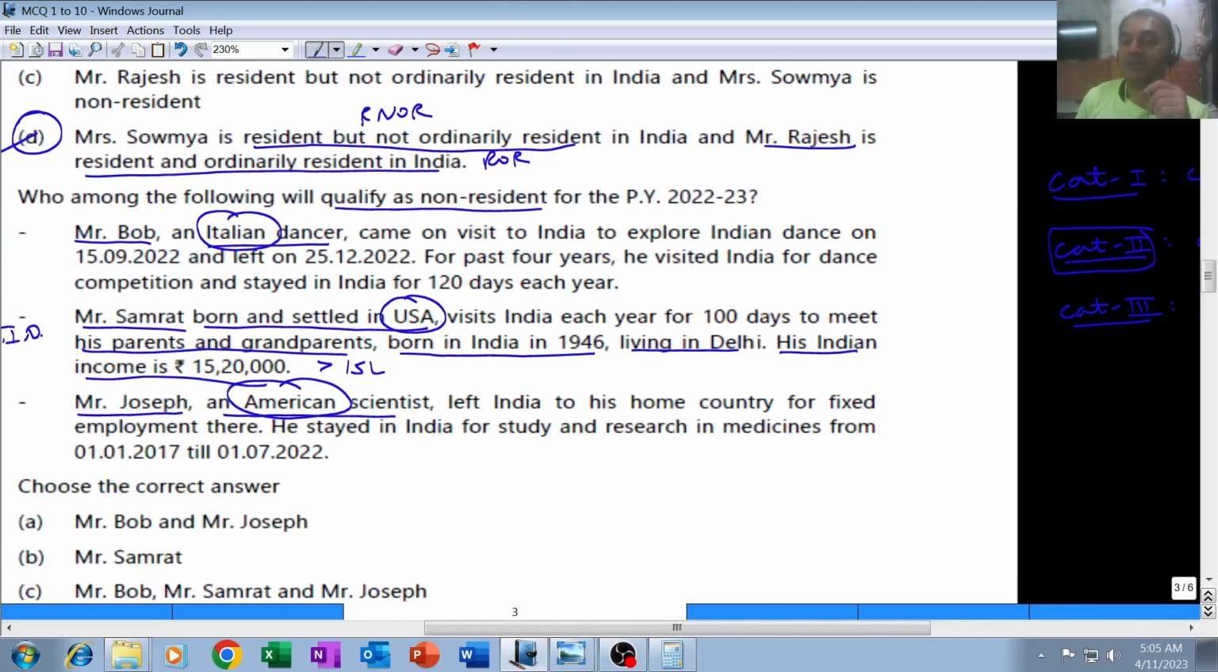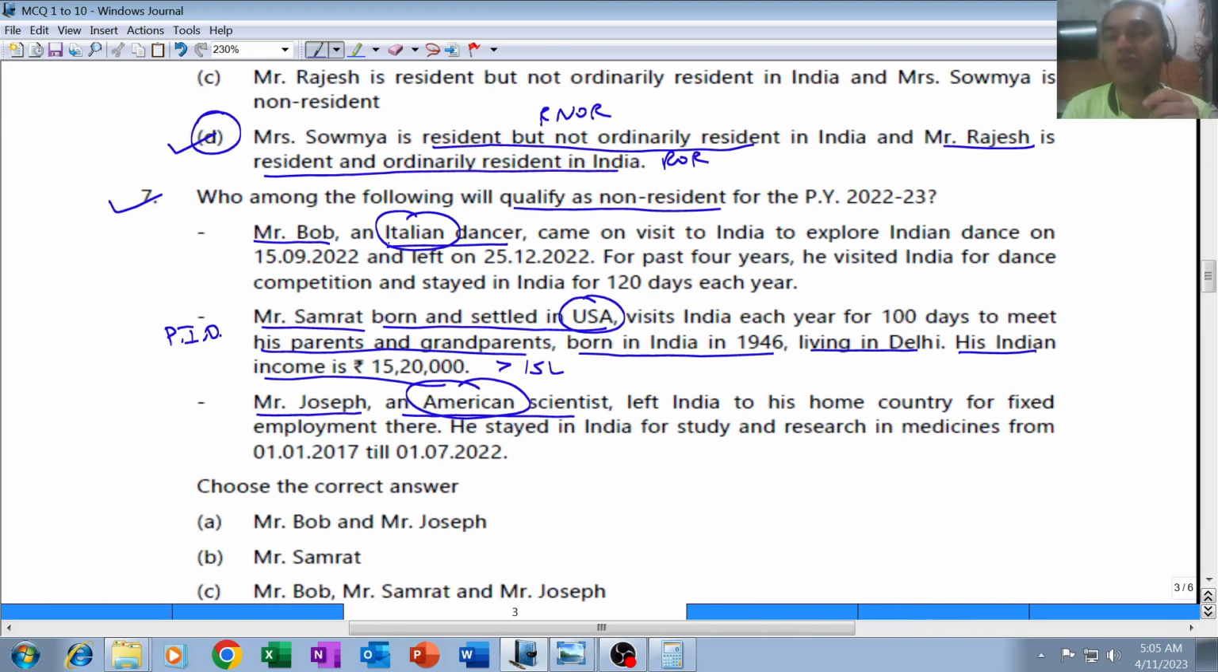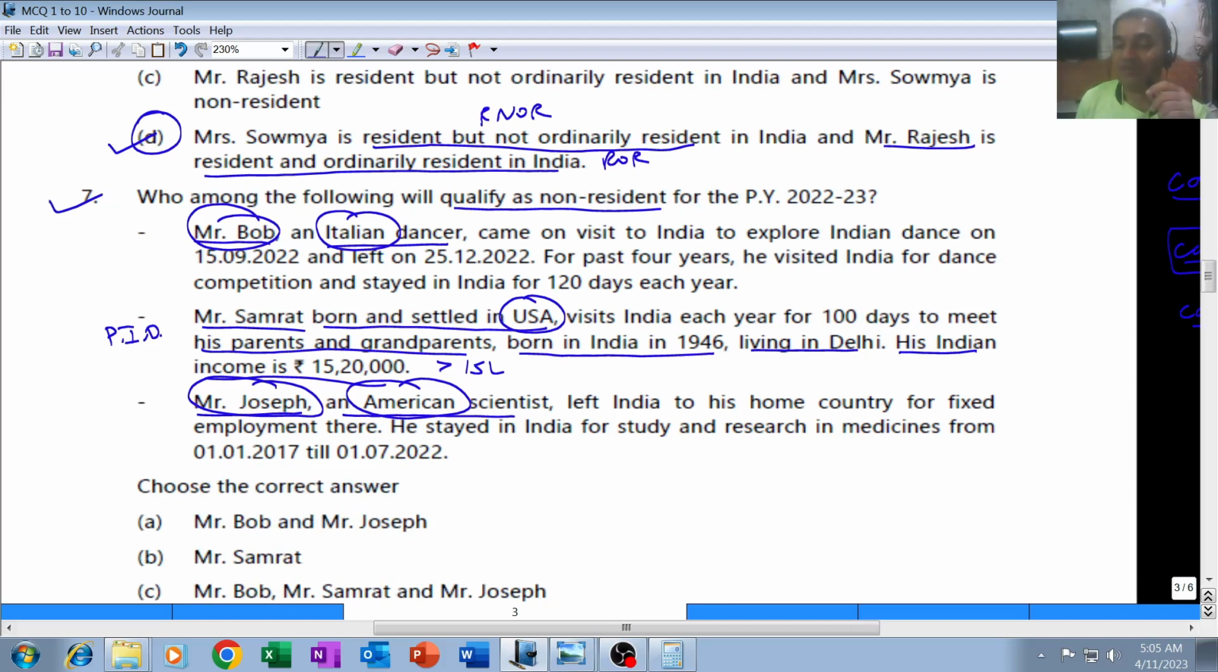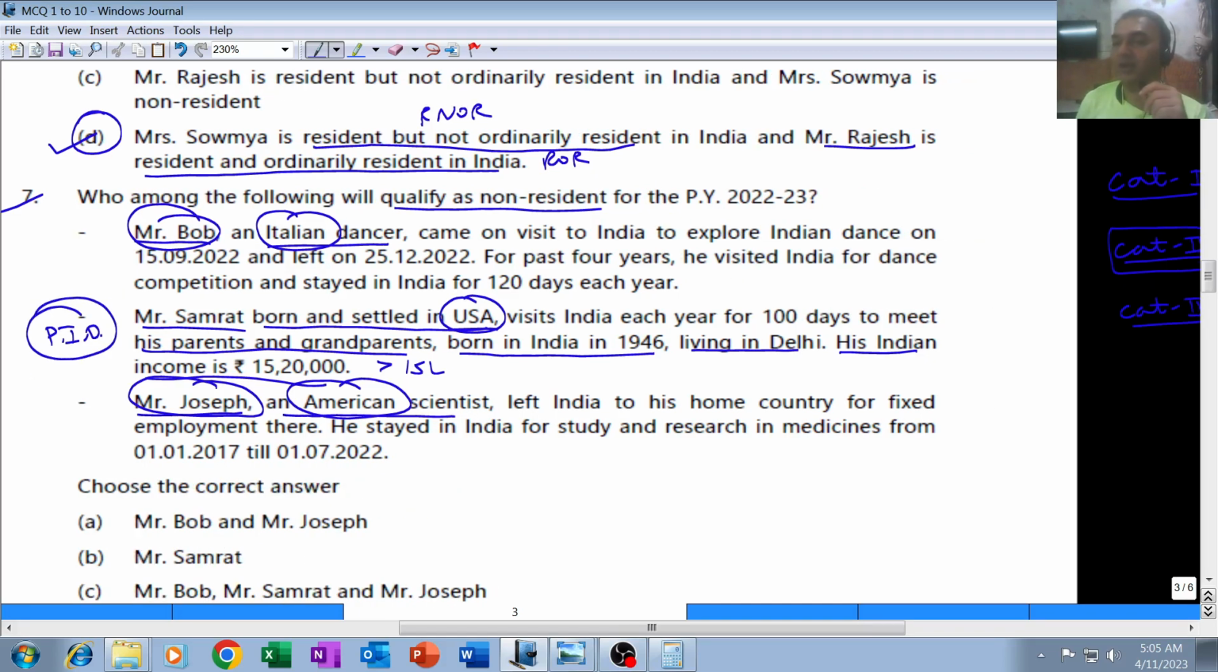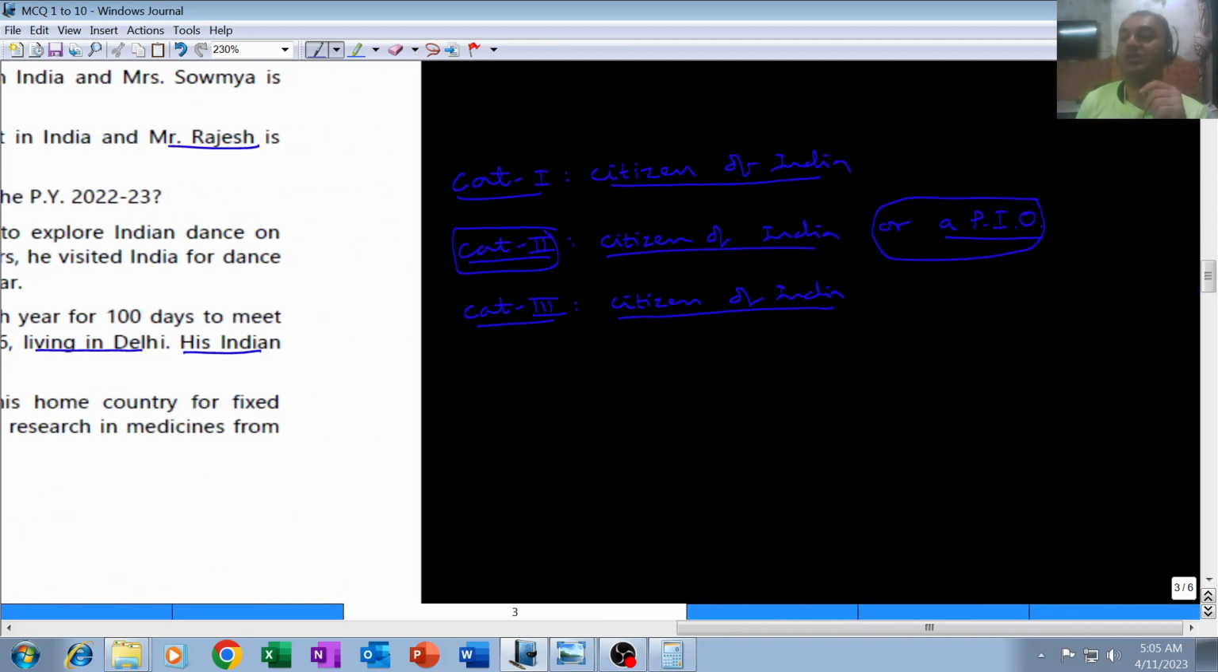Now Bob and Joseph, they are neither citizen of India nor are they person of Indian origin. So Bob and Joseph will not be covered by any of the exceptions. Do you agree with me? Are you following this? However, Mr. Samrat may be falling under any of the exception, but at the max, since Mr. Samrat is born and settled in USA, he is citizen of USA. But since he is PIO, he may fall under category 2. If he has to fall under exception, he can fall under exception category 2, being a PIO but non-Indian citizen.